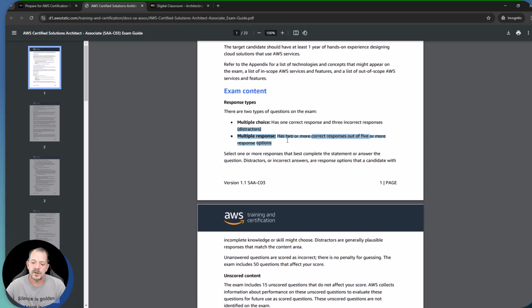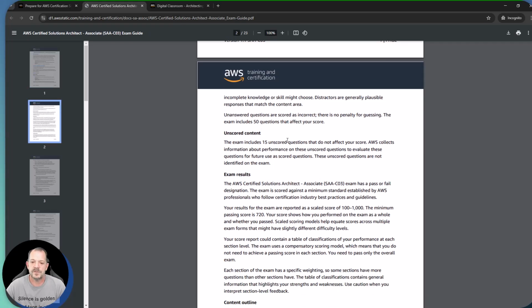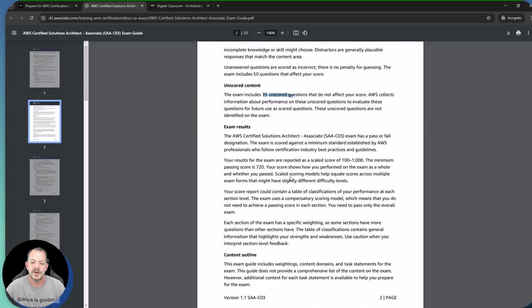I think there are a couple of other key things to realize here. There are 50 questions on this particular exam that affect your score. There are going to be 15 unscored questions. That means there's a total of 65, but only 50 of those count towards your score. The other thing you need to be aware of is that we have a scoring system that varies from 100 to 1,000 points, minimum and maximum. The minimum score to achieve this certification on this particular exam is going to be 720.